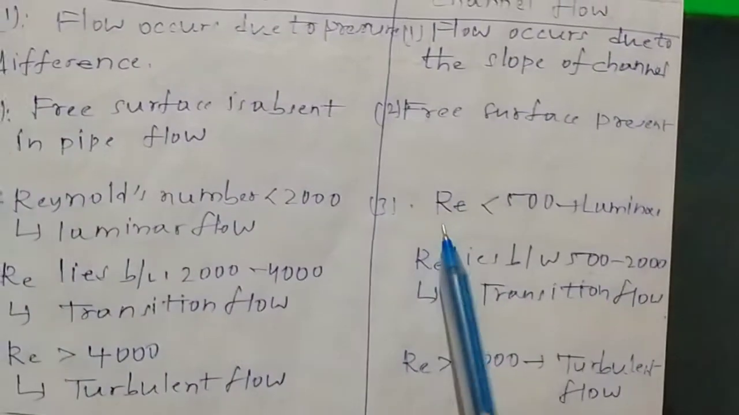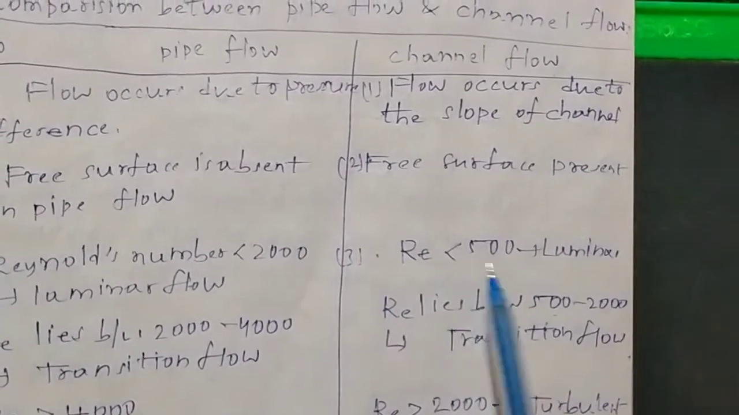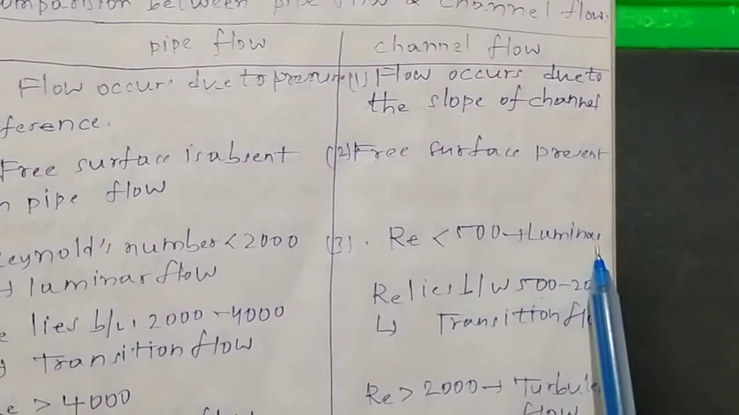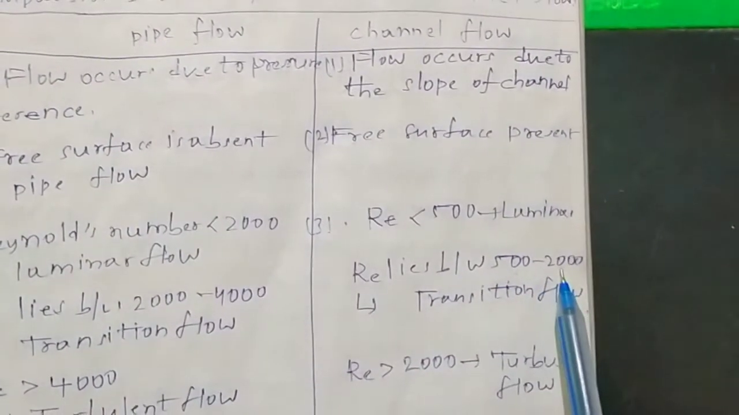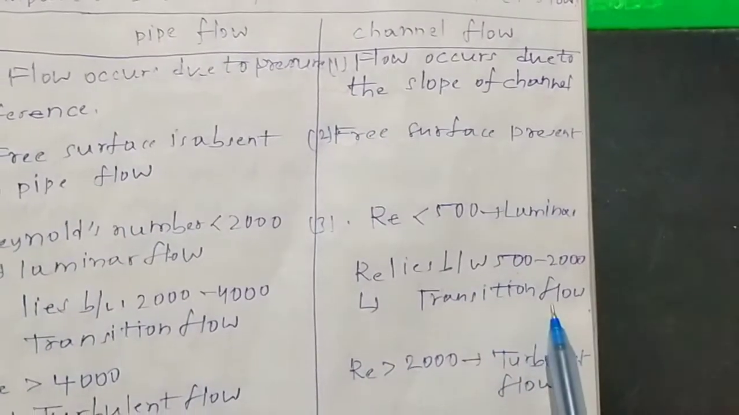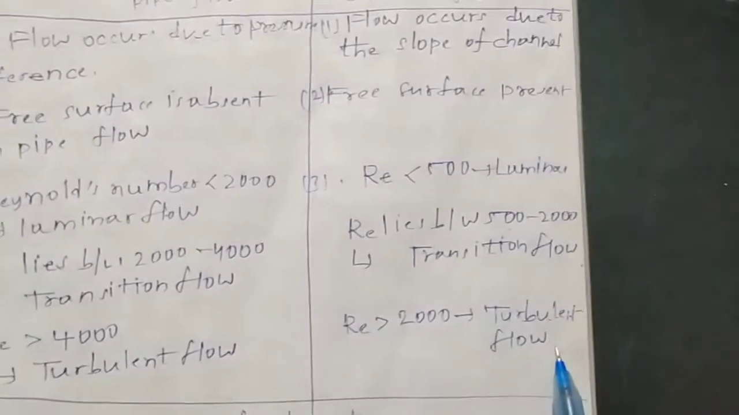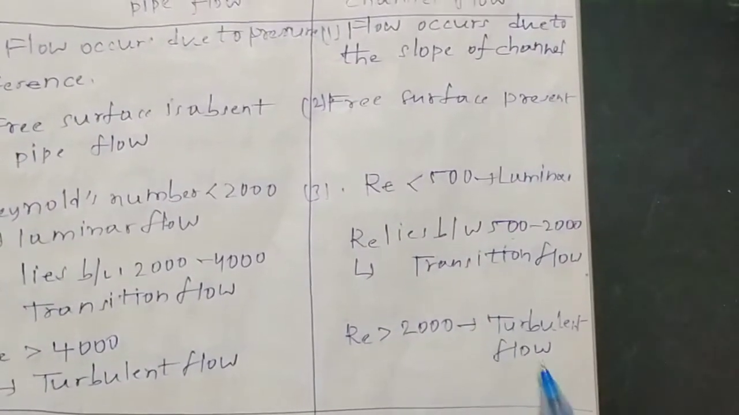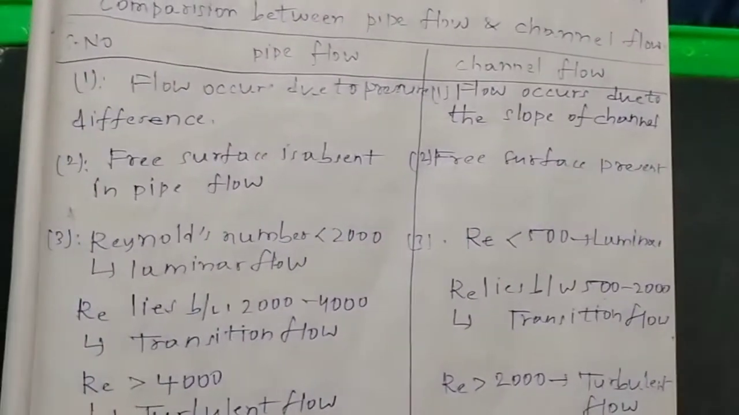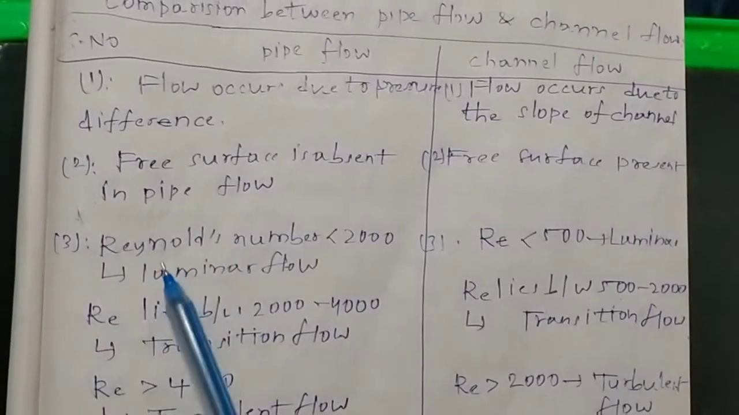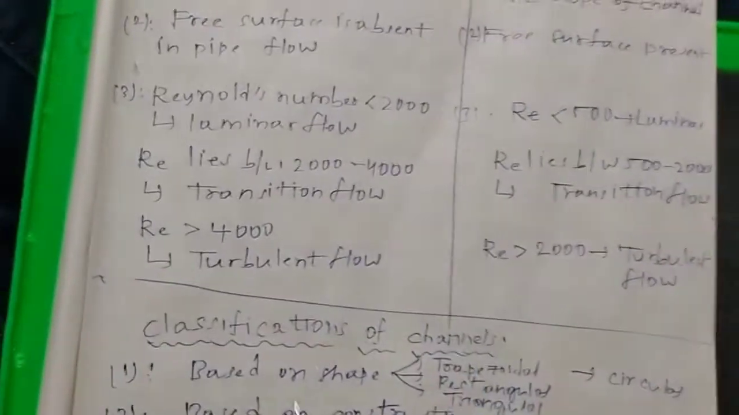And if you consider channels, if the Reynolds number is less than 500, that flow is known as laminar flow. If the Reynolds number lies between 500 and 2000, that flow is known as transition flow. If the Reynolds number is greater than 2000, then that flow is known as turbulent flow in channels. You might be confused regarding the Reynolds number, so I will explain it later in the future.